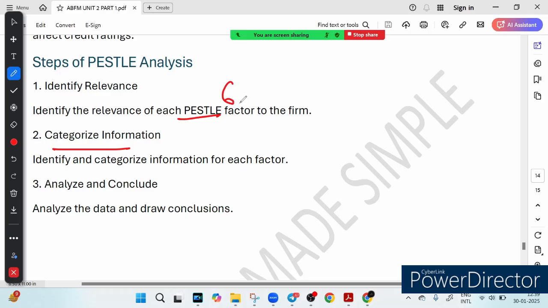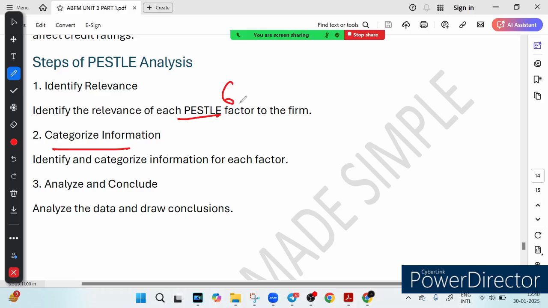Once you know what matters, the next thing to do is to sort out the information. This is like organizing your study material by topic. Just as you group all your banking regulation in one place and financial planning in another, that's called categorizing the information. Now finally we have analyze and conclude. After gathering all the data, it's time to analyze it. This is the moment where you start connecting the dots. What does this information mean for the future of the business? Similarly, when you go through your CIB mock test, you analyze each answer to see how it connects with the key concept, and business does the same.